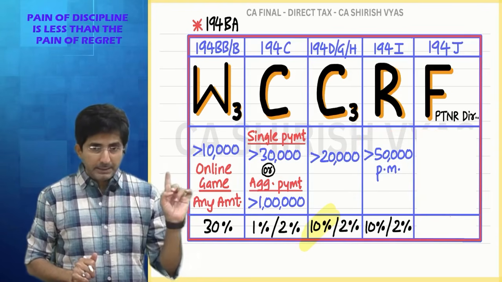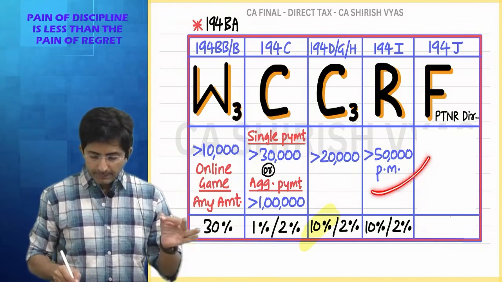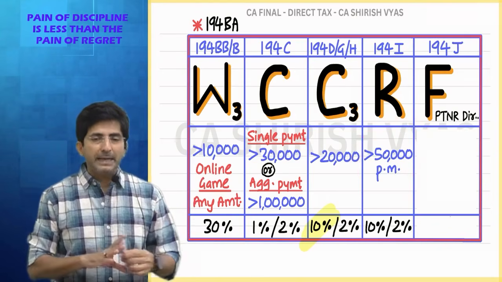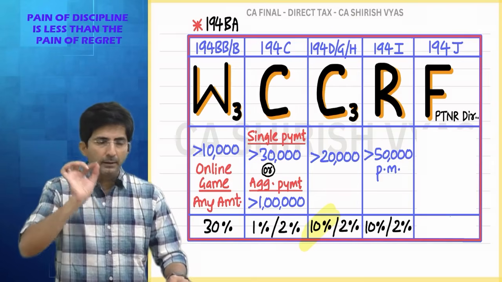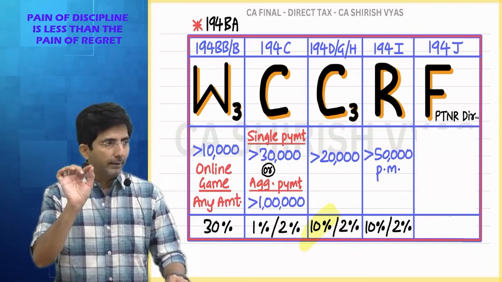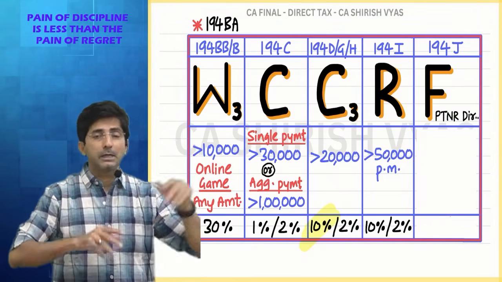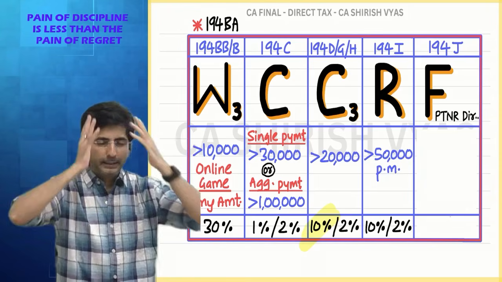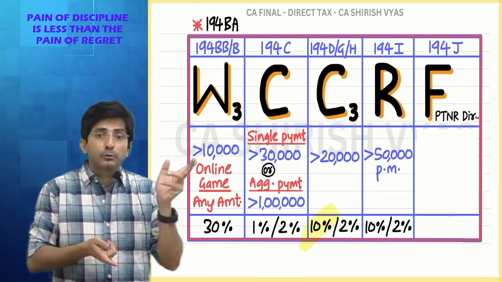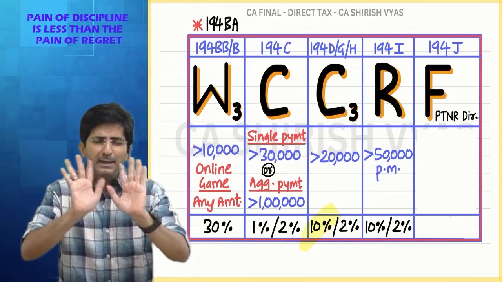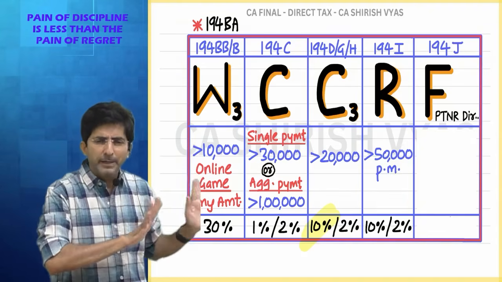See, by the way, in this TDS, many points which I am teaching, they are latest amendment. Like this is a latest amendment. But every time I am not notifying. But if you see my book, all the amendments are highlighted with green color. You will see green font there. So you will understand that this is a latest rule. See, every time if I compare earlier, it was like this, now it is like this, it will create a mess. Because already in TDS, remembering the amount is a tension. And if I bring old law also, earlier it was like this, now it is like this, it will unnecessarily create confusion. Just remember in general that many points amendments have come.